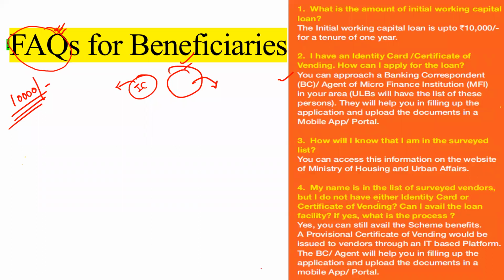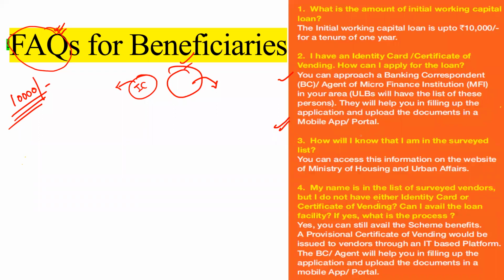You can approach a banking correspondent agent of a microfinance institution in your area. They will help you in filling up the application and uploading the documents in a mobile app or portal.